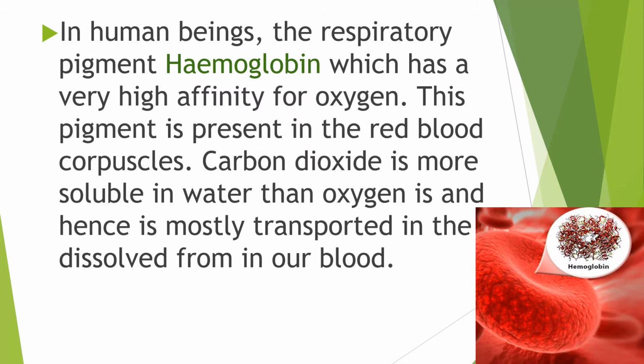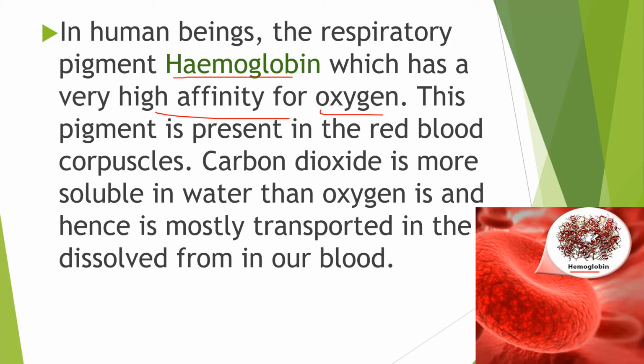Talking about hemoglobin, as you can see in this diagram, in human beings there is a respiratory pigment called hemoglobin, which you have learned about. It has a high affinity for oxygen. This pigment is present in the red blood corpuscles.